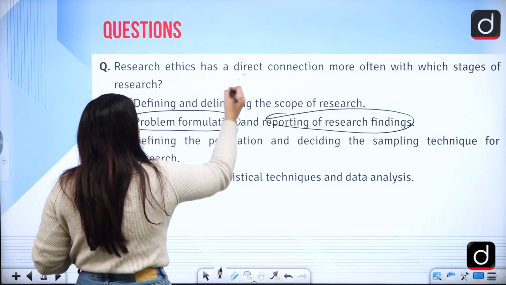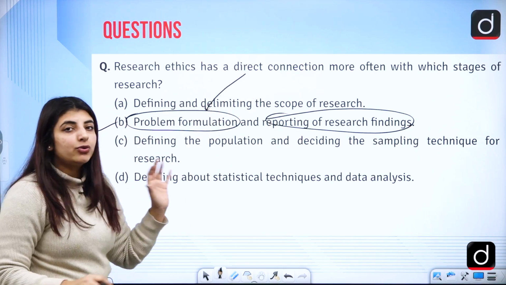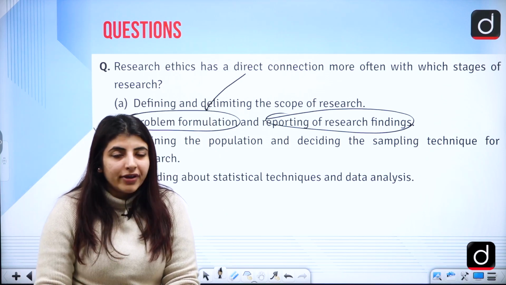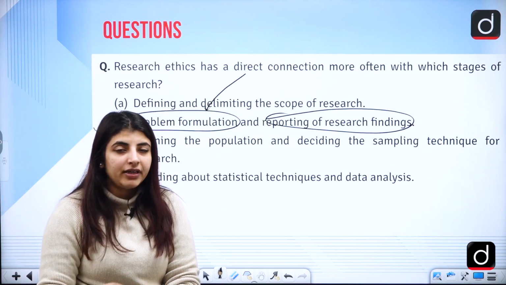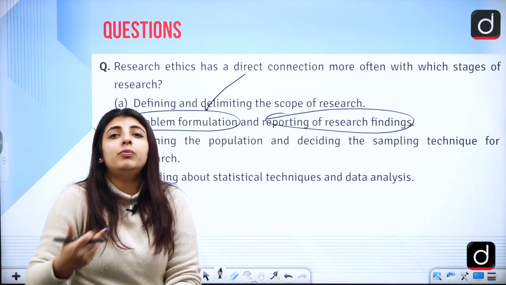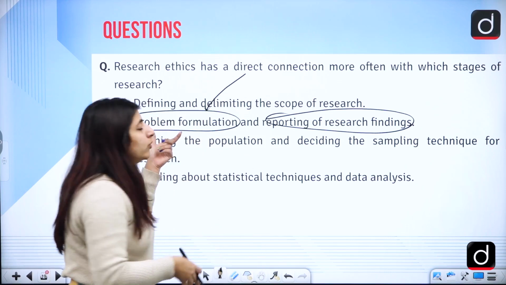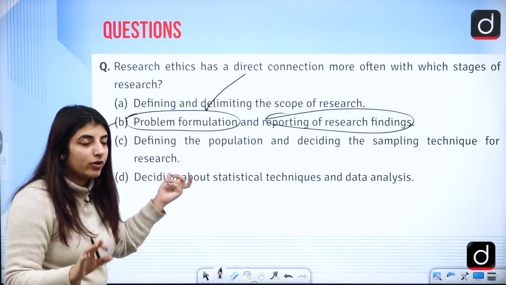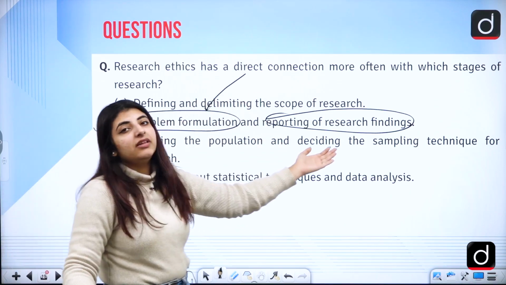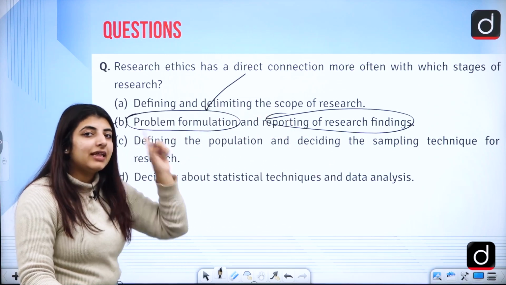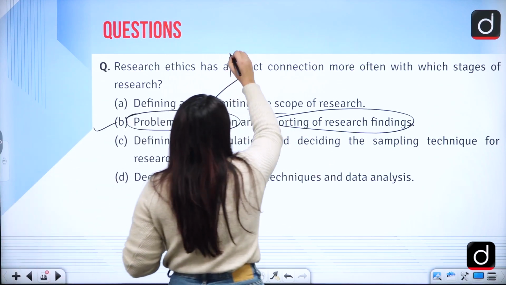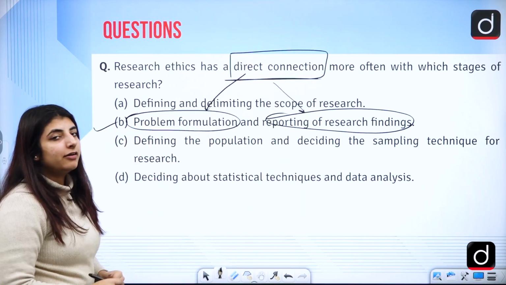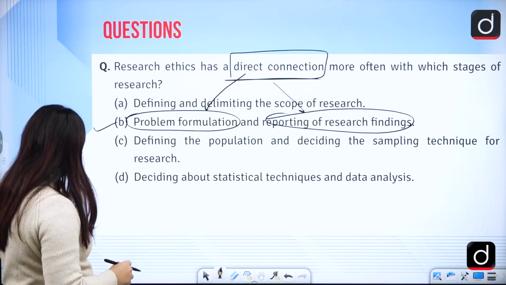Why? Because you are going to choose the population, the problem, the formulation, which fits with your own personal beliefs, your opinions, what you want to search, because you want to prove yourself. So you are going to formulate a problem based on your opinion, which can be a reason, that is okay, but you are reporting the research findings based on those very opinions, that is incorrect as well. So a direct connection can be seen if we talk about the formulation and the reporting of research findings. Correct?